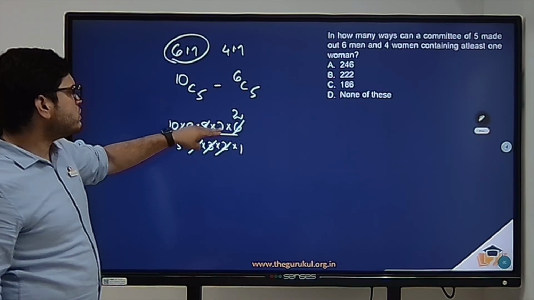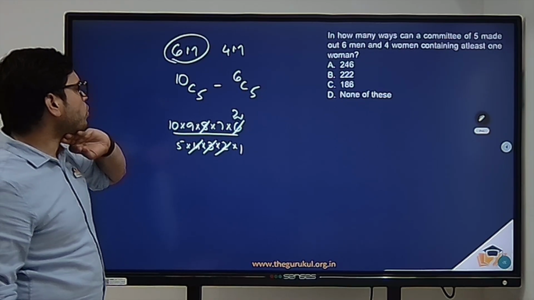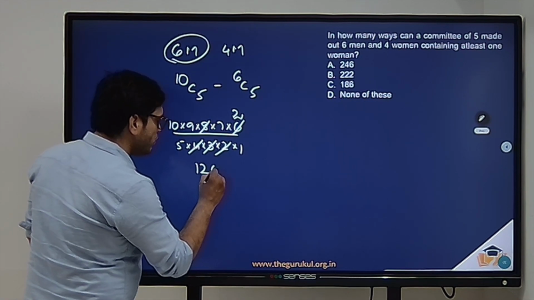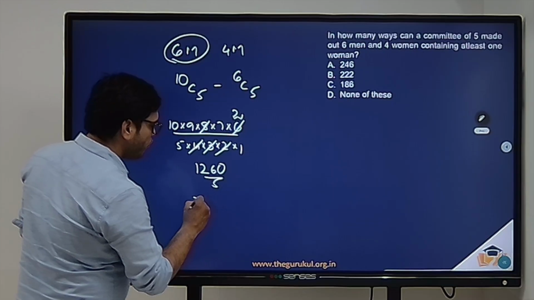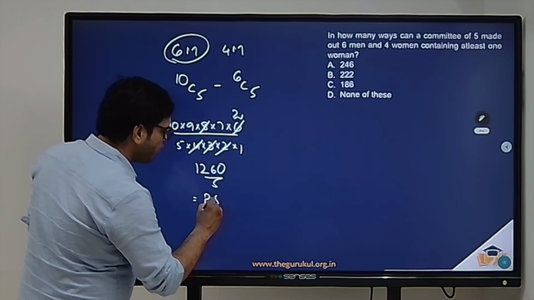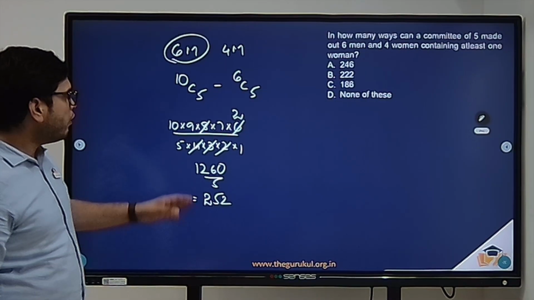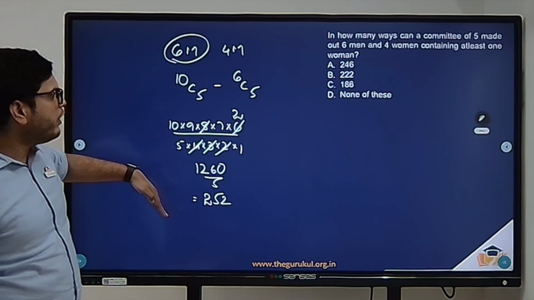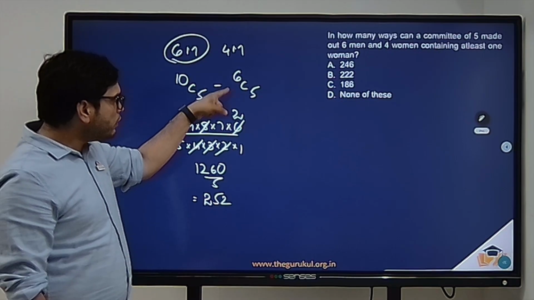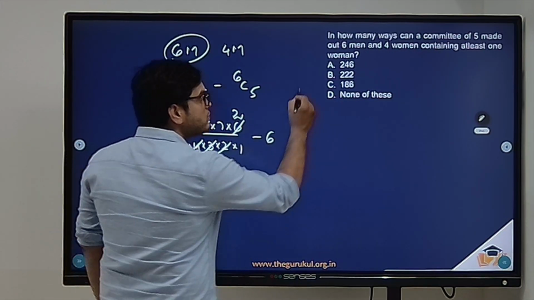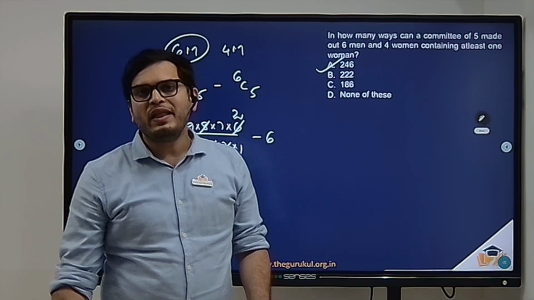So 9 into 7, 63, 63 into 2, 126, 1260 by 5. Now that would be 252, right? Now from these 252 ways, we do not want these ways, 6C5, which is nothing but 6. So 252 minus 6, 246 should be the answer for this question.